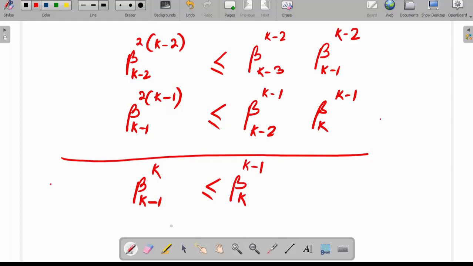So this implies beta k minus 1 to the power 1 by k minus 1 is less than or equal to beta k to the power 1 by k. Now this is proved.